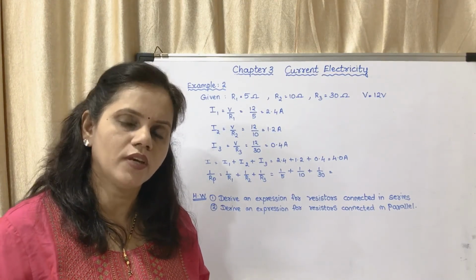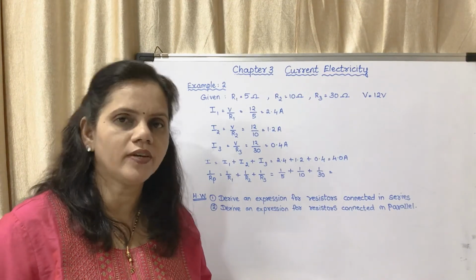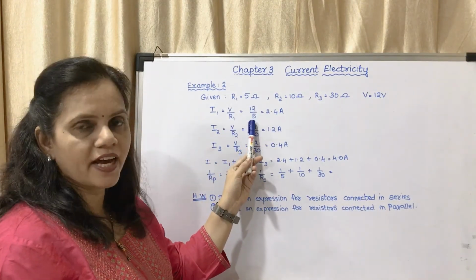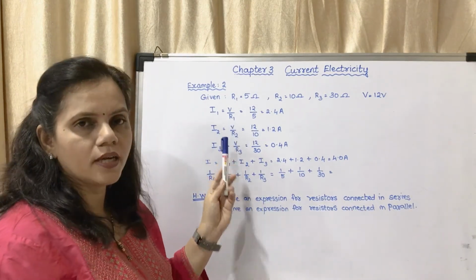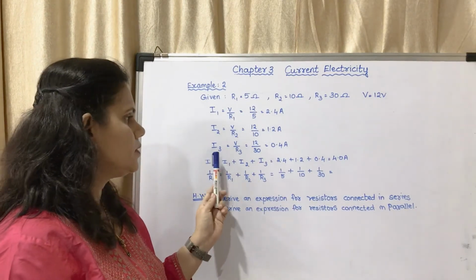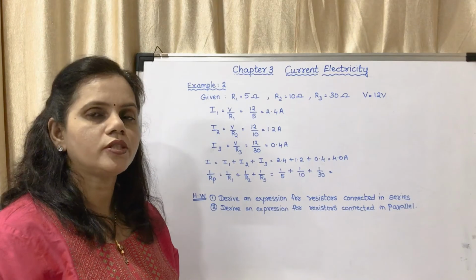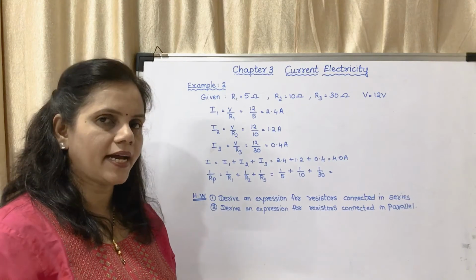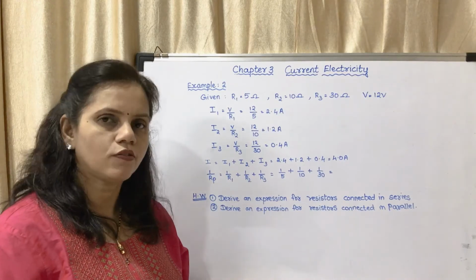I1 will be equal to V upon R1, I2 will be equal to V upon R2, I3 will be equal to V upon R3. So I1 is 12 upon 5, that is 2.4 ampere. I2 is 12 upon 10, that is 1.2 ampere. I3 is 12 upon 30, which is 0.4 ampere. So total current I will be I1 + I2 + I3, that is 2.4 + 1.2 + 0.4, which is 4 ampere.